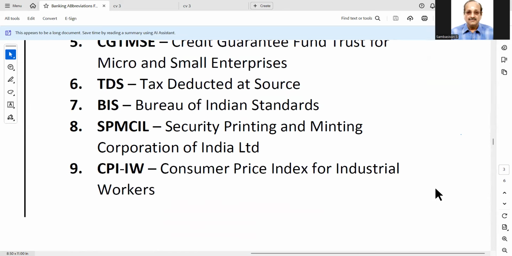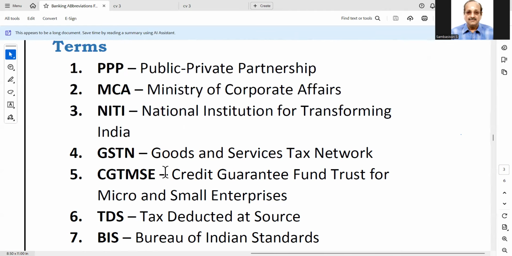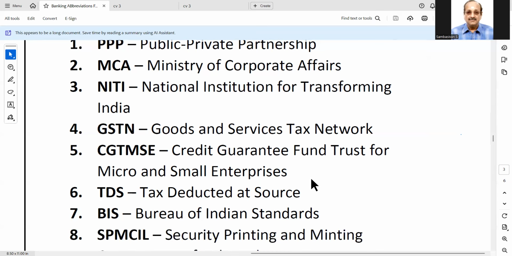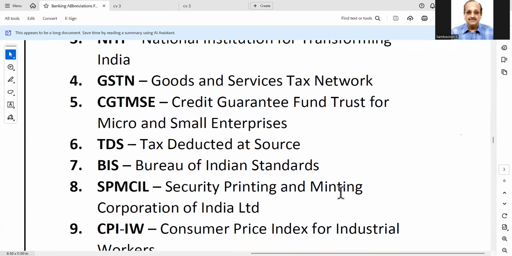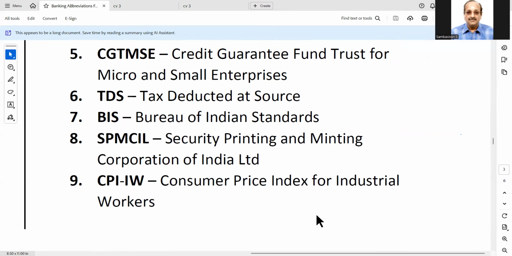Yeah, very good. We have done about 2 pages. And here, NITI Aayog, you must know. Then CGTMSE, you can know the details also. I have shared it also. TDS, they used to ask. Even today, I asked one candidate about TDS for bank deposits, 50,000 and 1 lakh for senior citizens. And this last one I have never heard. It's Consumer Price Index for Industrial Workers.